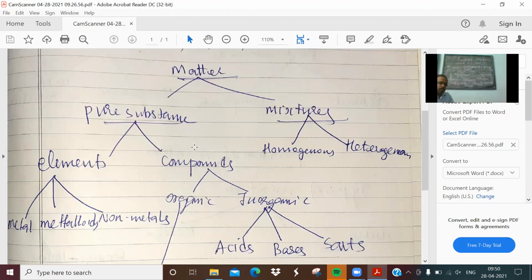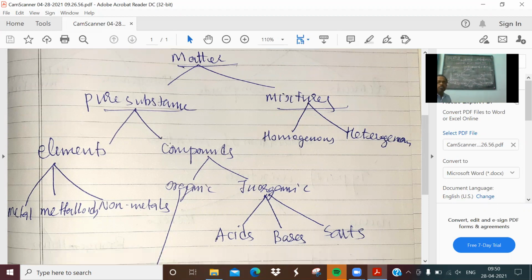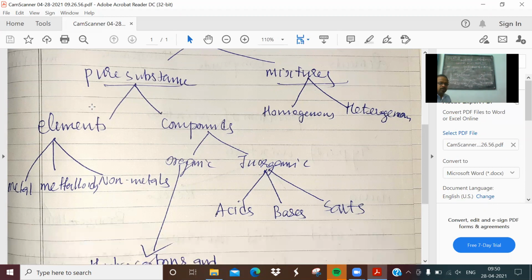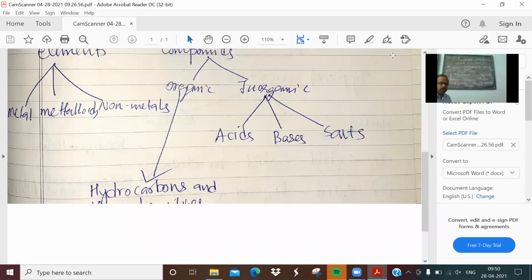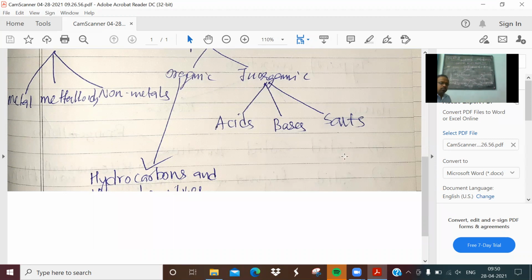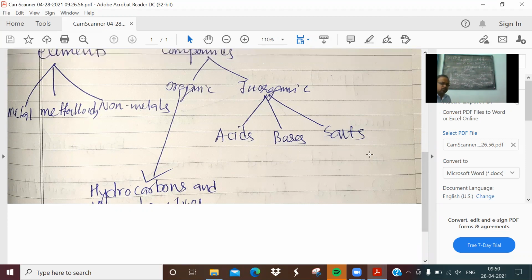So look at this: matter is classified into pure substances and mixtures. Pure substances are further classified into elements and compounds. Mixtures are classified into homogeneous and heterogeneous. Elements are classified into metals, metalloids and non-metals. Compounds are further classified into organic and inorganic. Organic compounds contain hydrocarbons and their derivatives. Inorganic compounds contain acids, bases and salts.